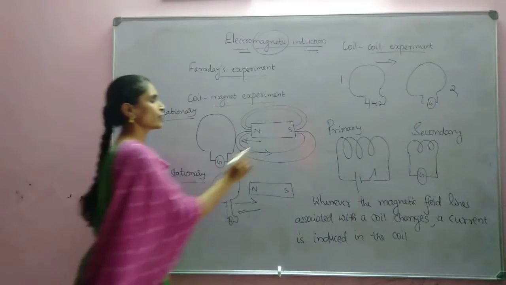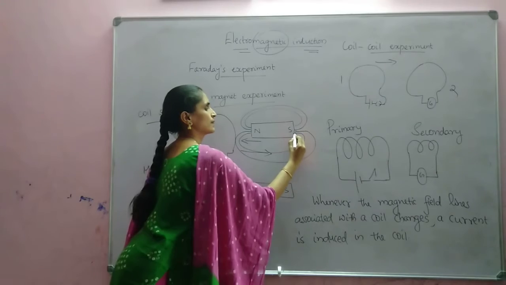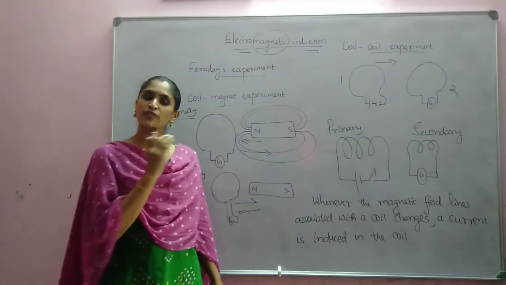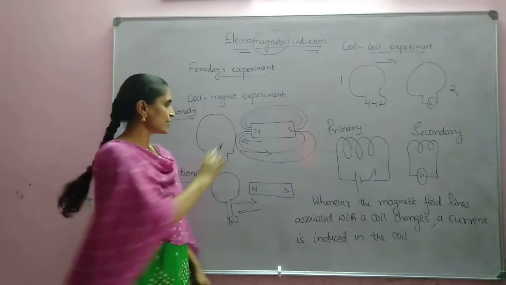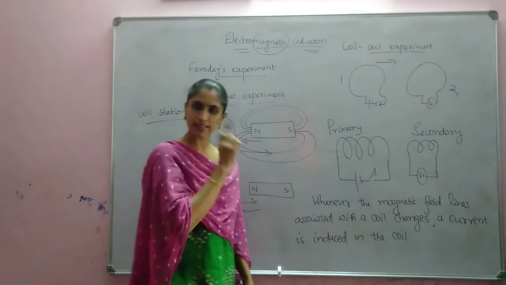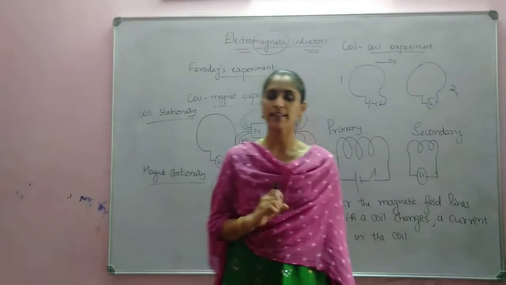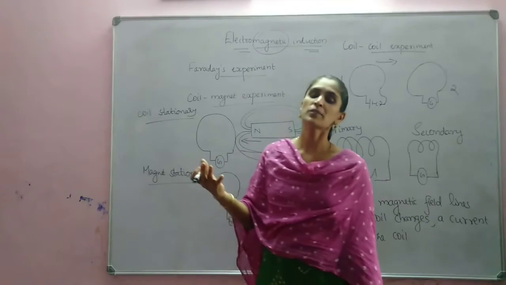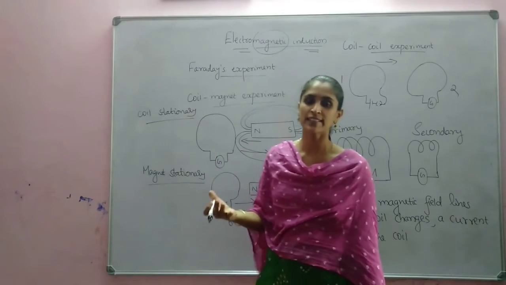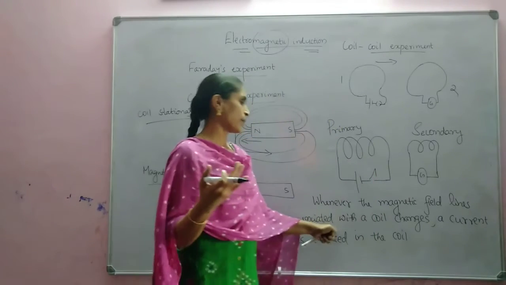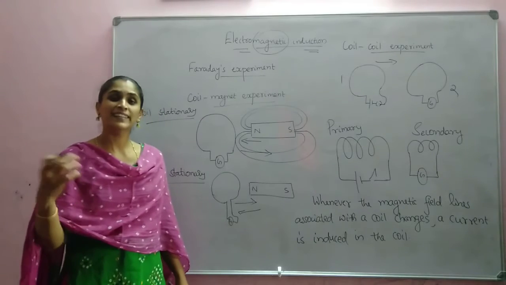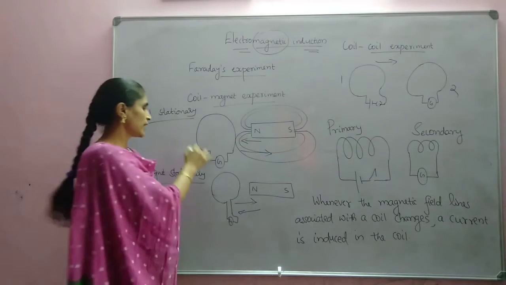If you are introducing the magnet into the coil, the number of field lines will increase. Initially, fewer field lines are passing because it is far away from the magnet. When the magnet is introduced, the number of field lines passing through the coil increases. So we can say that the magnetic field lines change, they get increased, because of which a current is produced.